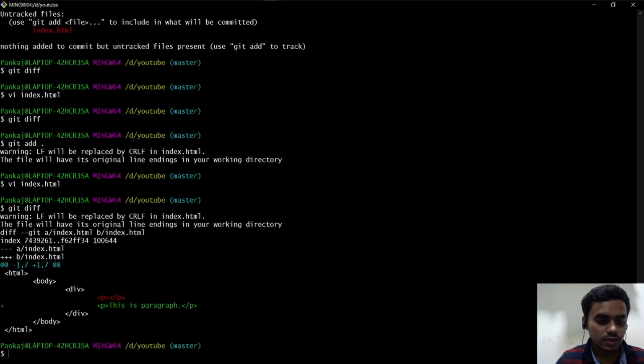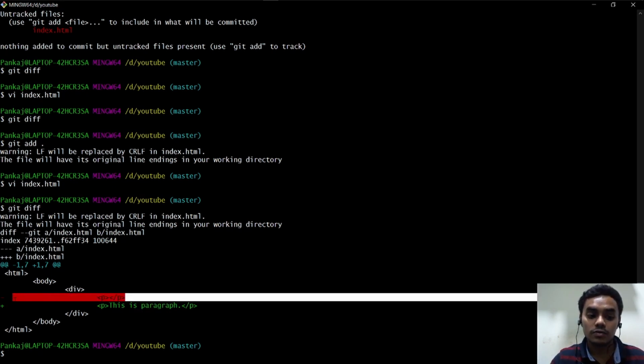Now if I check git diff, this shows what changed after adding that index.html. We added that index.html, but after adding it, this paragraph was added and the previous paragraph was removed. So git diff is used in a scenario where you added something but it is not committed yet.